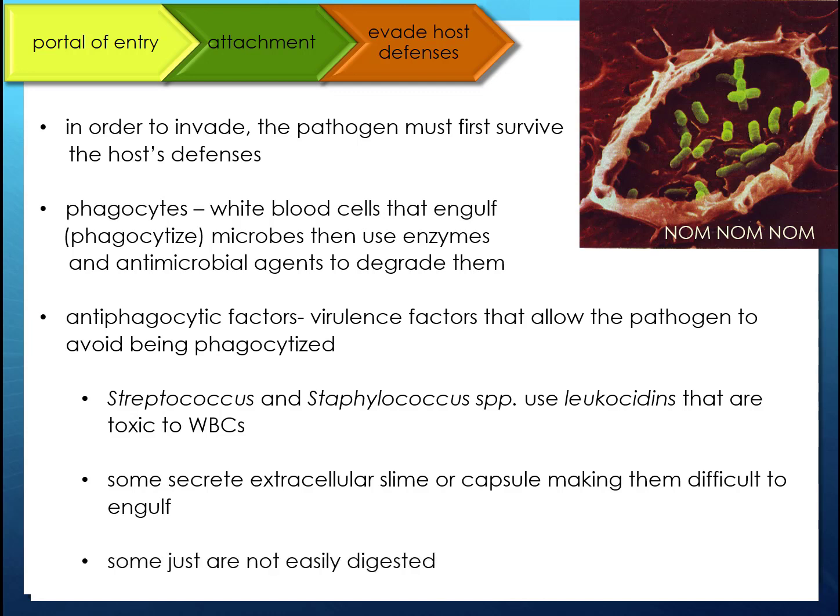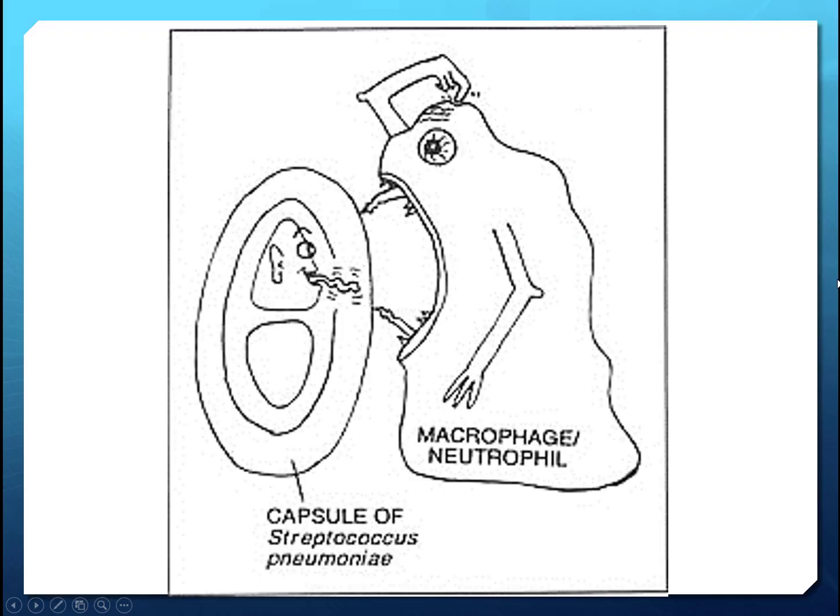Think about Mycobacterium tuberculosis with that mycolic acid in the cell envelope that's very, very waxy. That's going to make them very difficult to degrade. So these are all anti-phagocytic factors. These are all virulence factors that are going to prevent phagocytosis. Right? So there's our white blood cell on our Streptococcus pneumoniae tucked inside its capsule.